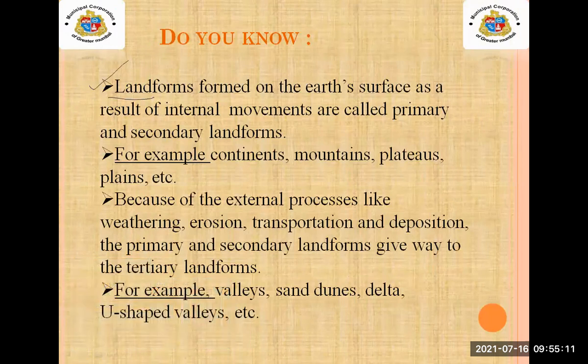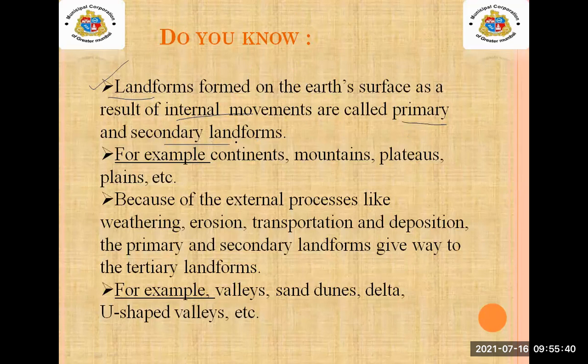Landforms formed on the earth's surface as a result of internal movements are called primary and secondary landforms.